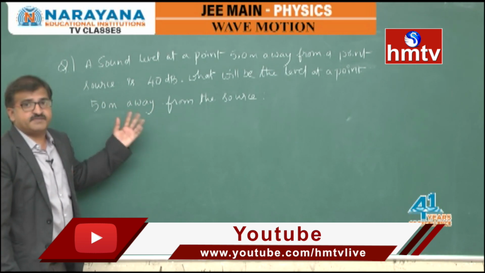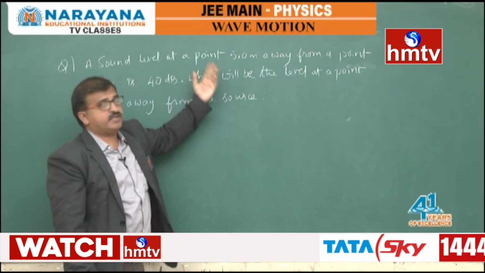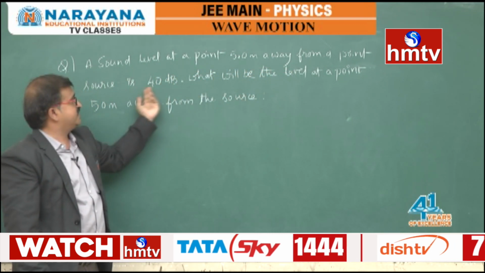Based on the intensity of sound level on the decibel scale, let us take one example. A sound level at a point 5 meters away from a point source is 40 decibels.